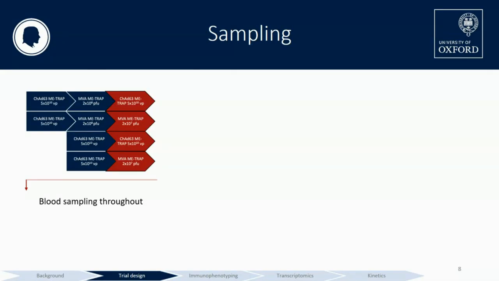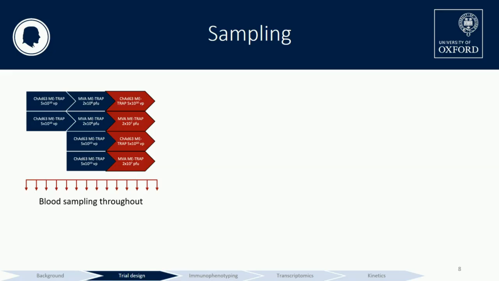So onto the sampling for this trial. We looked throughout the trial for the correlates of protection in the blood, and then at one time point after IV viral vector, we took matched liver and blood samples using a fine needle aspirate. This was done by an interventional radiologist under ultrasound guidance, and I'm more than happy to chat to anyone that will listen about this sampling procedure, because we were very happy about how high the yield was in terms of the cells.